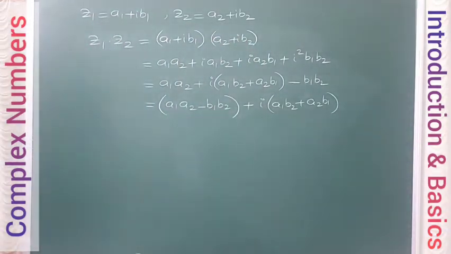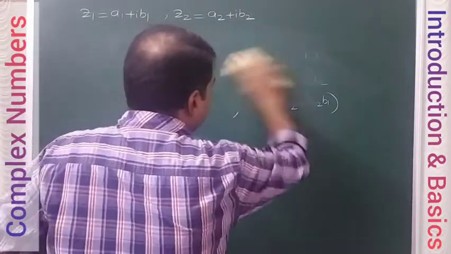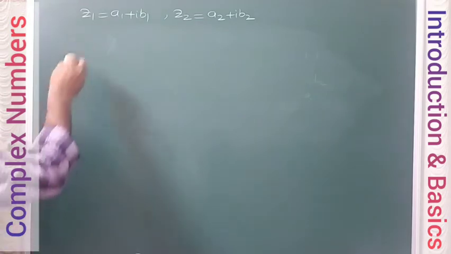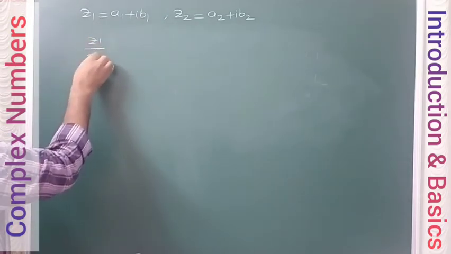Now division of complex numbers we will see. So multiplication, directly we have multiplied both of them. How about division? Z1 by Z2.